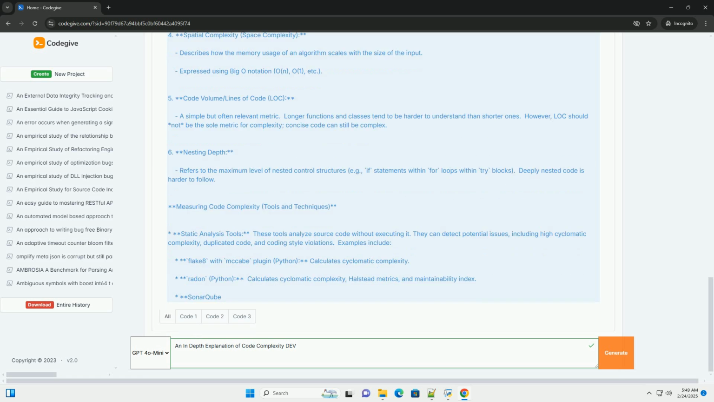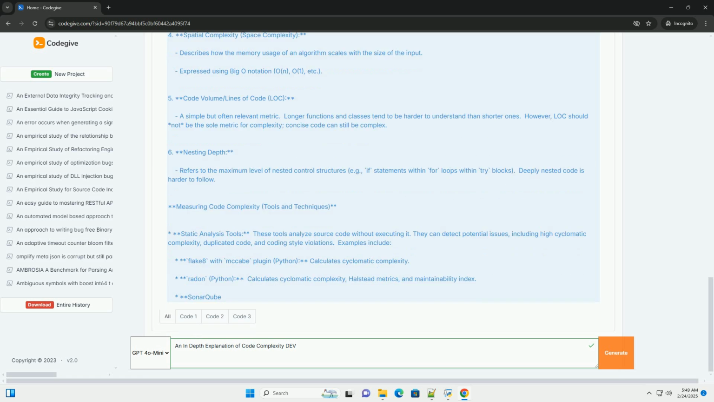Keep functions short and focused. Adhere to the single responsibility principle. Aim for functions that do one thing well. Use meaningful names. Choose names for variables, functions, and classes that clearly describe their purpose. Write clear and concise comments. Explain the why behind the code, not just the what.